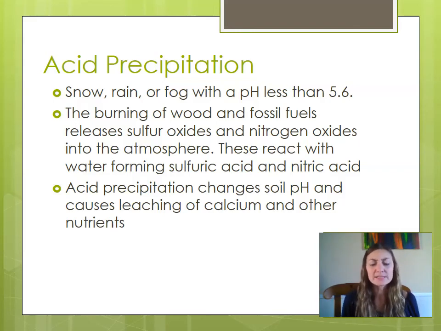And what happens is the rain that has a lowered pH is going to really alter the ecosystem in which it lands. So now your soil has a pH that's pretty acidic. The result of that is you leach calcium and other nutrients out of the soil due to your low pH.